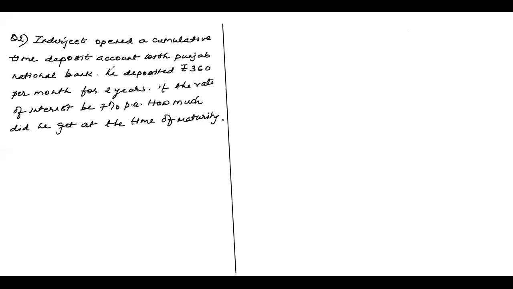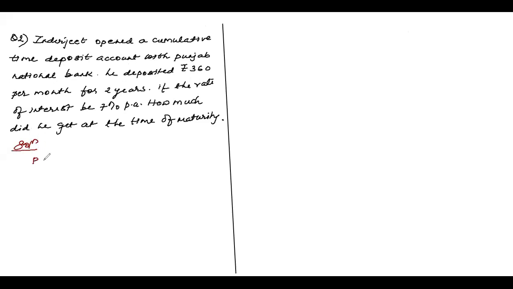Question number 2. Indrajit opened a cumulative time deposit account with Punjab National Bank. He opened a cumulative time deposit account. Its cumulative deposit time deposit account is nothing but, children, it is a recurring deposit account. He deposited rupees 360 per month. Hey, what you deposit per month is nothing but your P, children, okay?